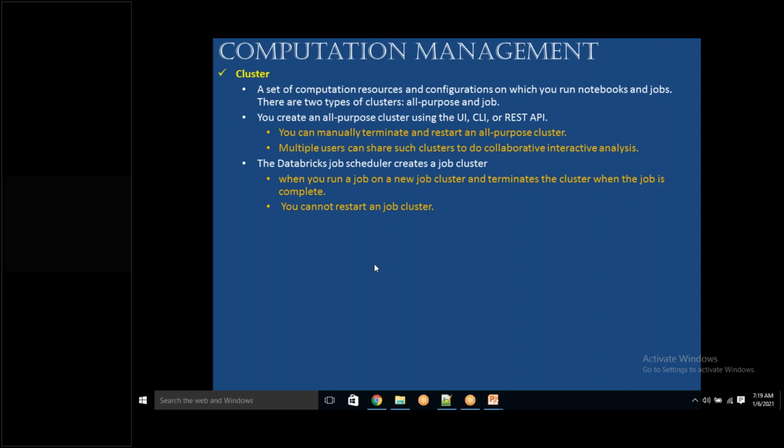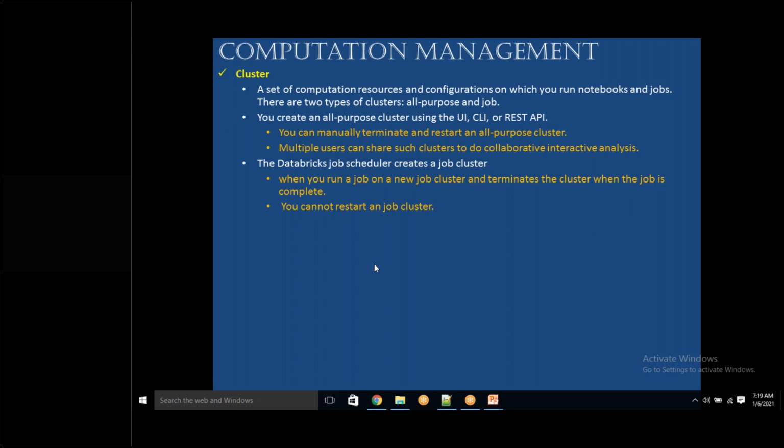Okay, now you have a use case where you want to run your job every day at 9 a.m., as you mentioned, but my job may run for 1 hour or 2 hours. Okay, it doesn't matter for me. This is the use case, one of the use cases. Now in this case, which one is better?